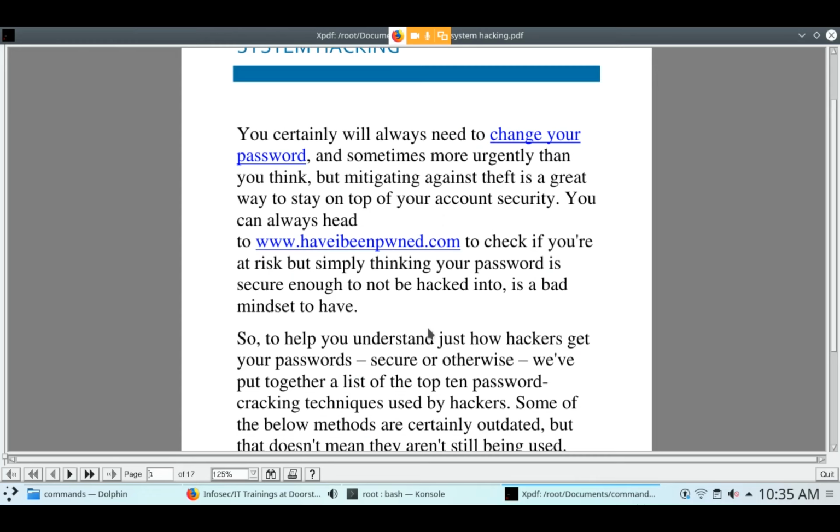There are many tools, but they can't crack your password because you have used a strong one, a combination of 123, ABC, caps, and at the rate. Then they can't open this.